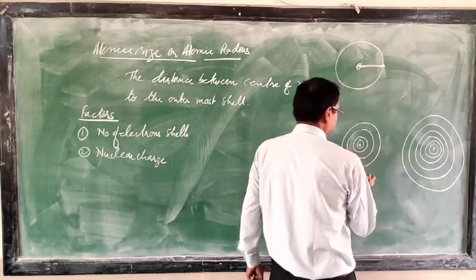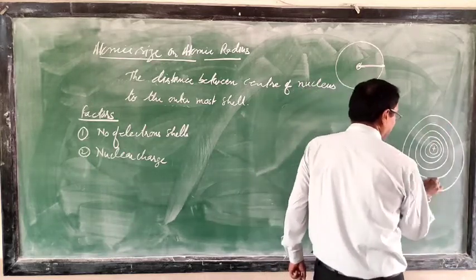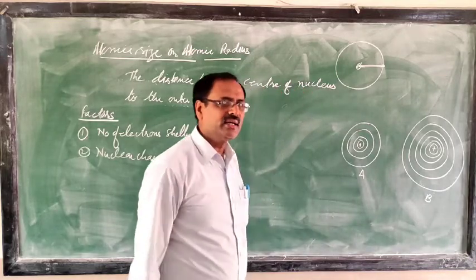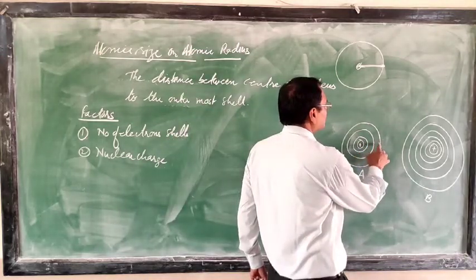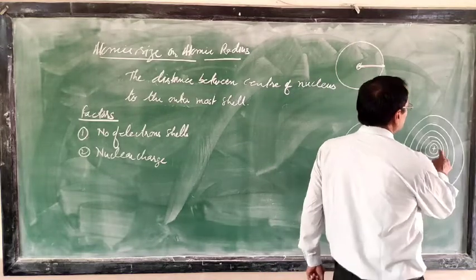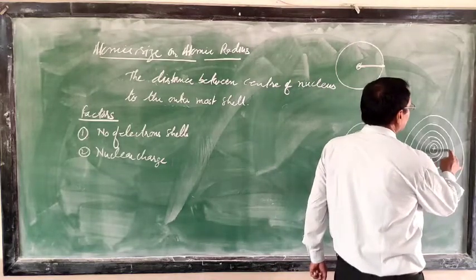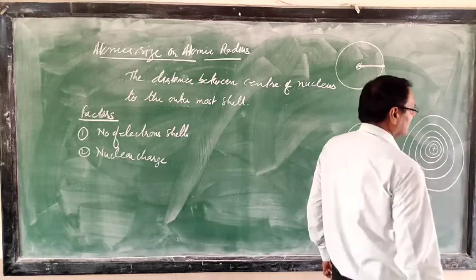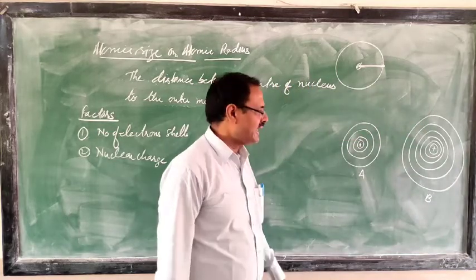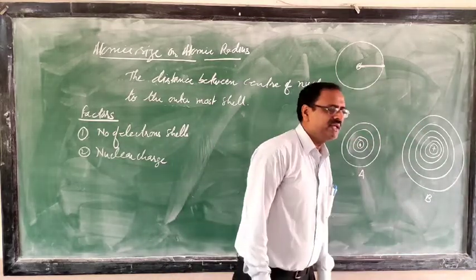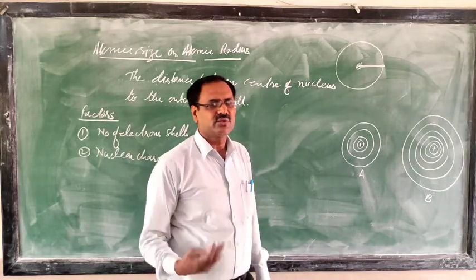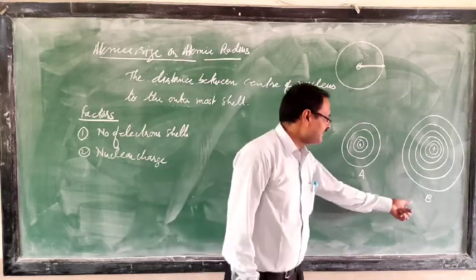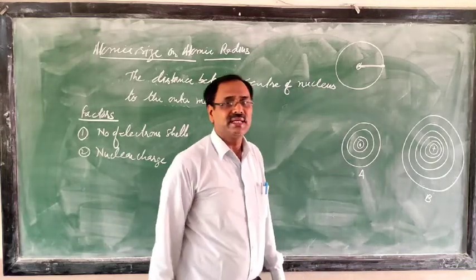This is atom A, that is atom B. Just to see the number of cells, 1, 2, 3, 4. Here, just to count, 1, 2, 3, 4, 5, 6. So if you see in the diagram that in atom B, the number of cells is more. So if I ask you a general question, between A and B, which one is bigger in size?